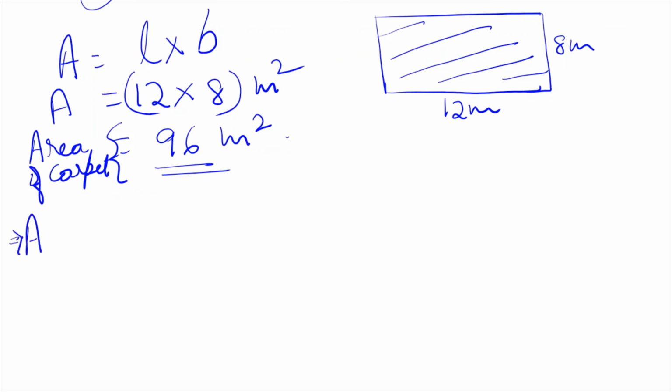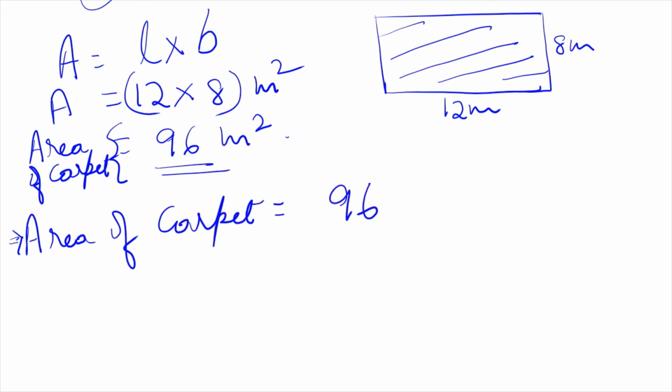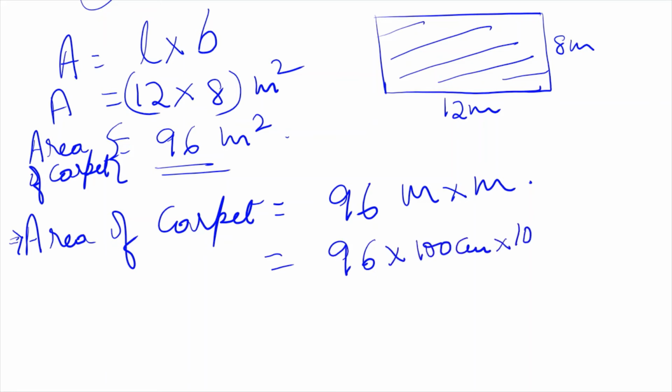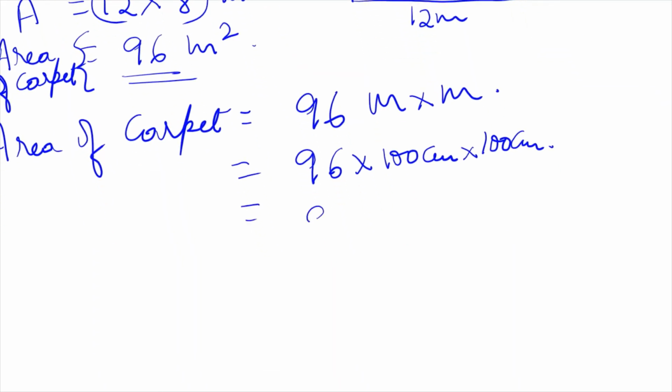Area of carpet is equal to 96 meter square, which means meter into meter. 1 meter is equal to how many centimeter? 100. So this will be 96, 2 zeros from here, 2 zeros from here, centimeter square. Is this clear to everyone?